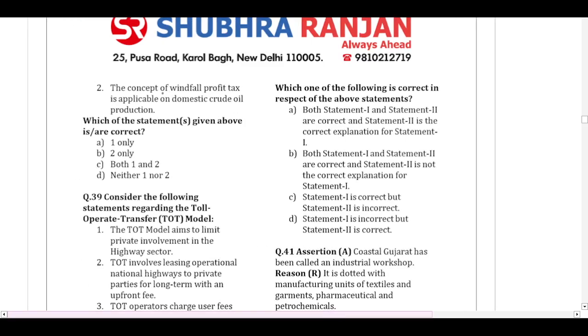The concept of windfall profit taxes is applicable on the domestic crude oil production. Generally the government does impose windfall taxes on domestic crude oil production, but it is not limited to only that. For example, on the exports of gasoline, diesel and aviation fuel by private refineries who want to sell their fuel overseas to gain from the refining margins, the government imposes windfall taxes on all of this. So this is also incorrect. Which of the statements given are correct? Both are incorrect. So the answer is neither one nor two.